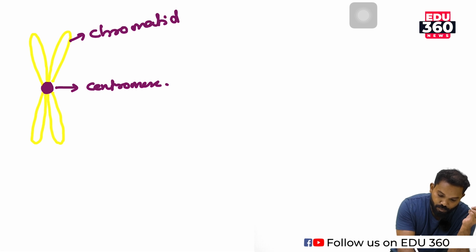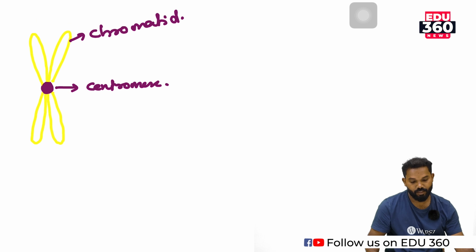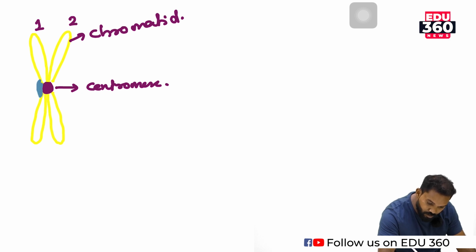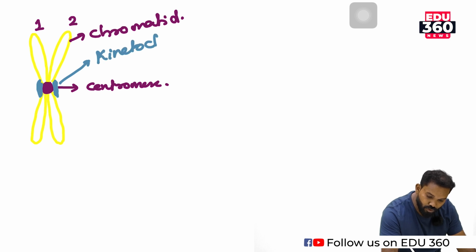So a single chromosome has one centromere and two chromatids. Then on the surface of the chromatid, there is a disc-shaped structure known as the kinetochore.